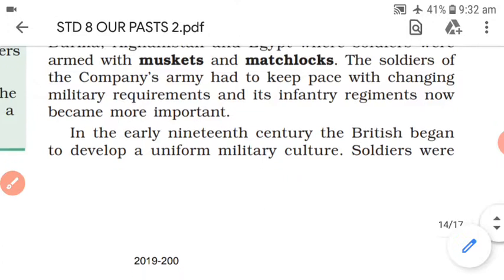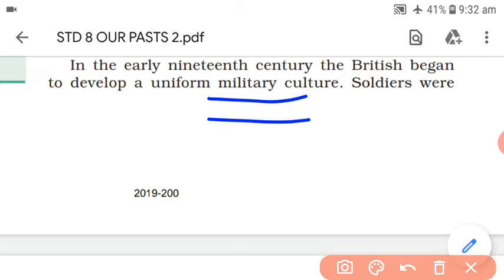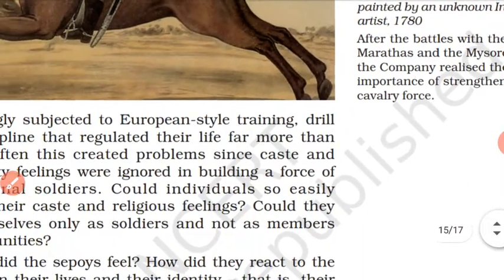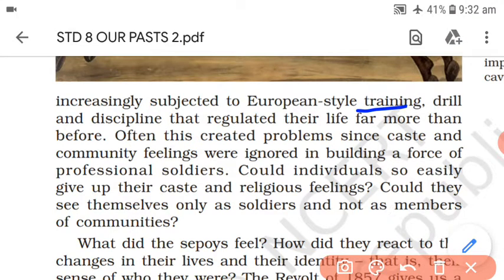In the early 19th century, the British began to develop a uniform military culture. The soldiers were increasingly subjected to European style training, drill and discipline that regulated their life far more than before. So now a proper disciplined training, the attitude of a soldier, was given. Everything was now introduced.